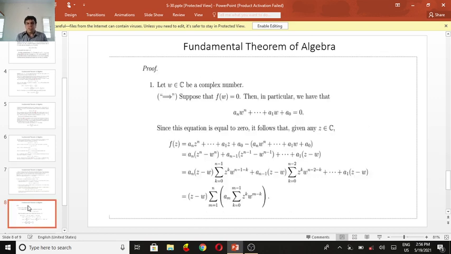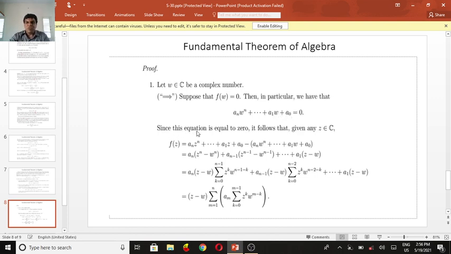In the same way we can prove the first statement. Let w belong to C be a complex number. We prove the if and only if conditions. Suppose that f of w equals 0. Then in particular we have that a n w power n plus a n minus 1 w power n minus 1 plus a n minus 2 w power n minus 2, etc., plus a1 w plus a naught equals 0.